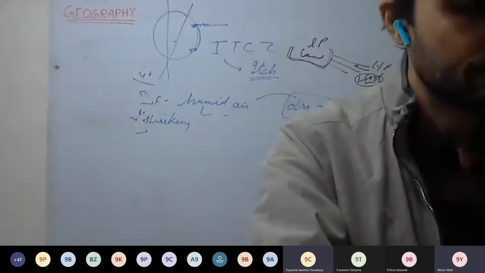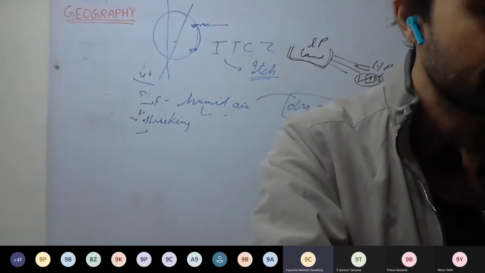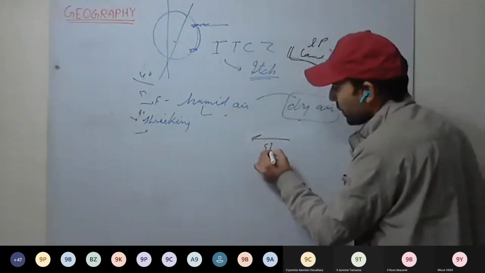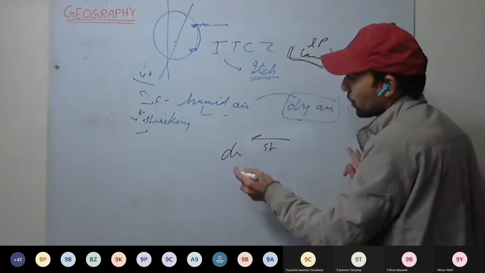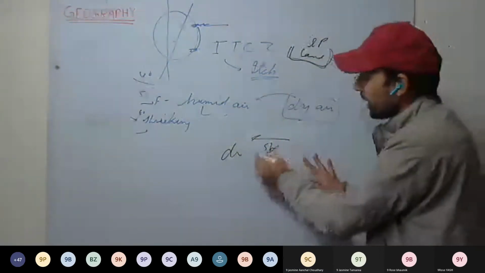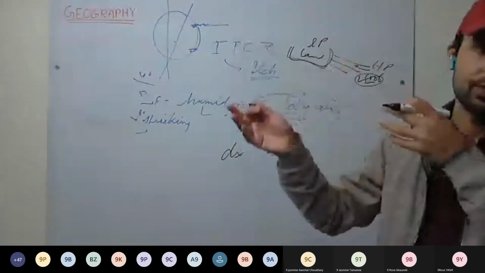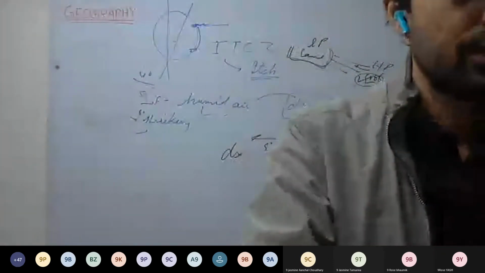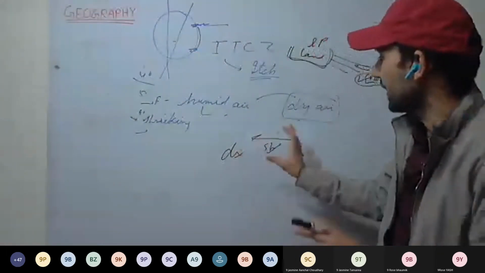Sir, but these variable winds are similar to local winds. See here, these are local winds only. Their speed keeps on varying and their direction keeps on changing. So their speed as well as their direction keeps on varying. Okay. These are variable winds here.